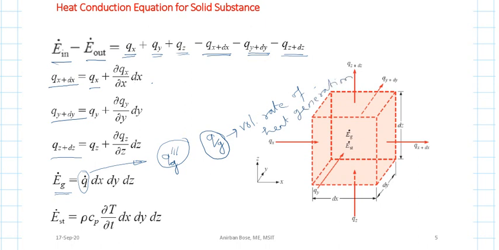So volumetric rate of heat generation means per unit volume what is the heat that is generated per unit time. This is the volumetric rate of heat generation. This is symbolized in Incropera as Q dot. So what is the unit of Q dot? Remember, the unit of Q dot is watt per meter cube.